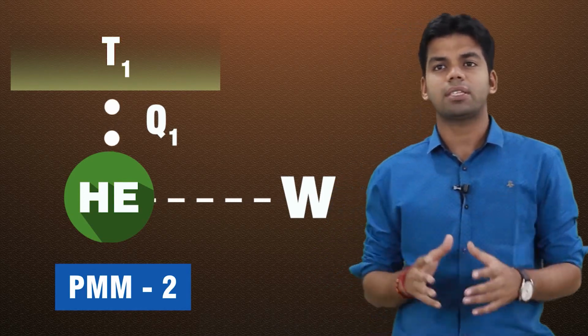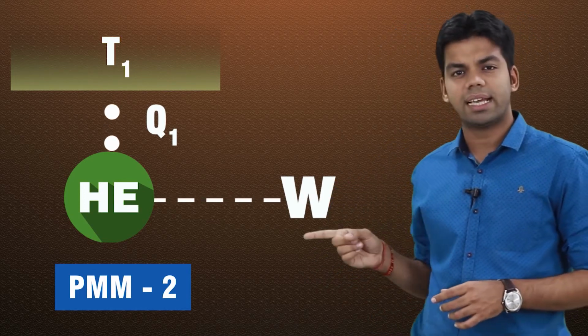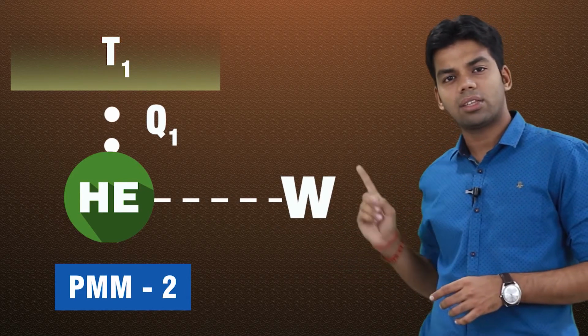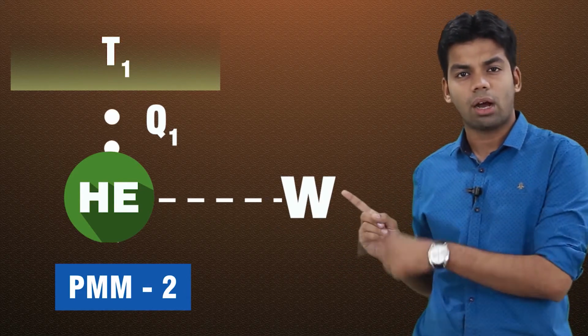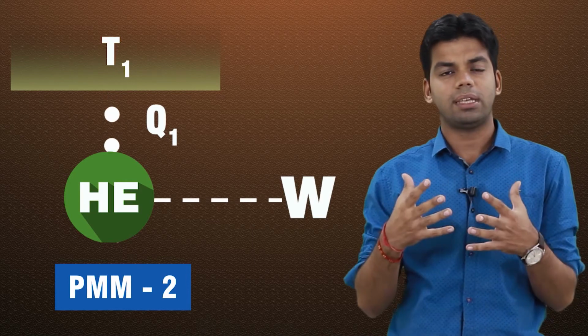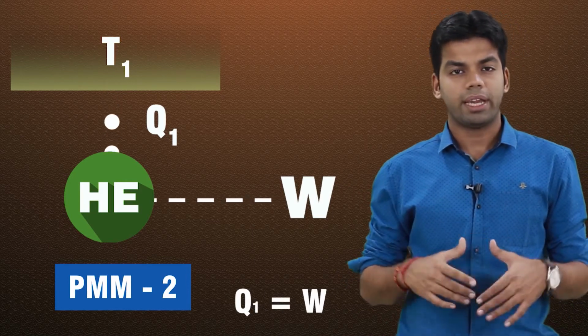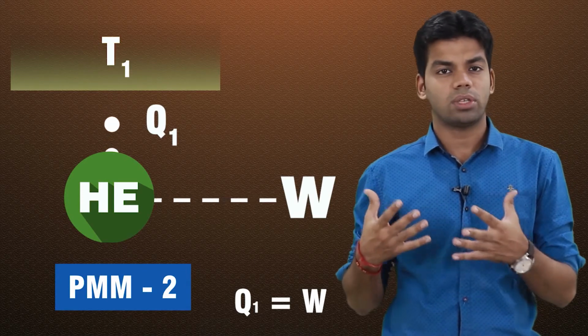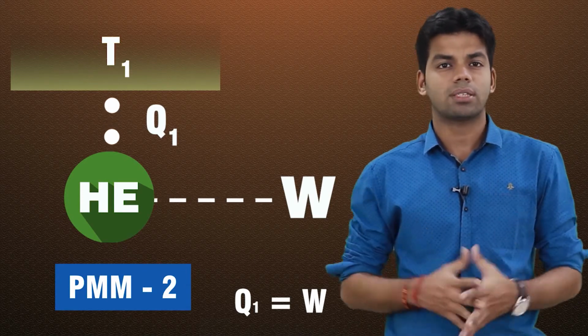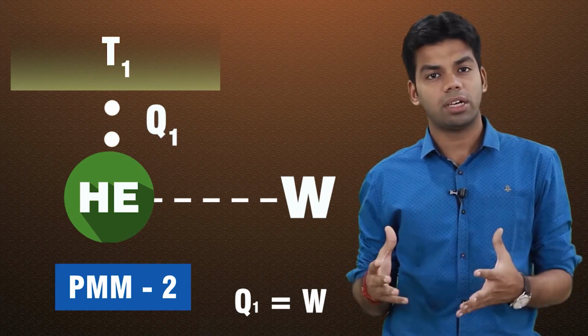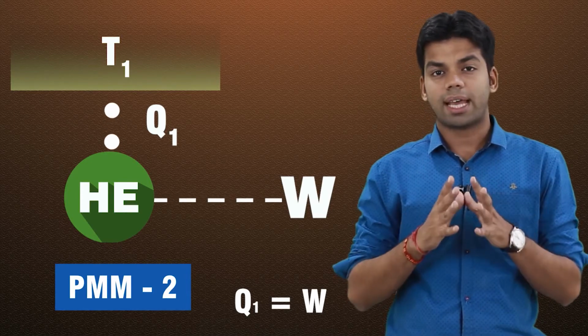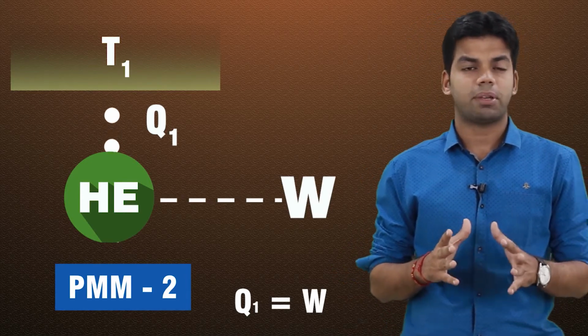Now what does this mean? If we are having certain device which is continuously extracting heat Q1 and continuously producing work W without rejecting heat, then obviously Q1 will be equal to W. Okay, and what will be the efficiency? Efficiency, as we know, is W by Q1. So since Q1 is equal to W, efficiency will be equal to 100%, which actually is not possible according to Kelvin-Planck statement of second law.